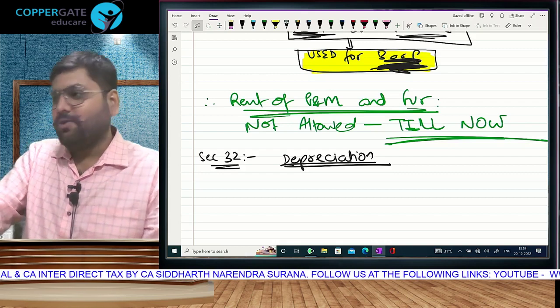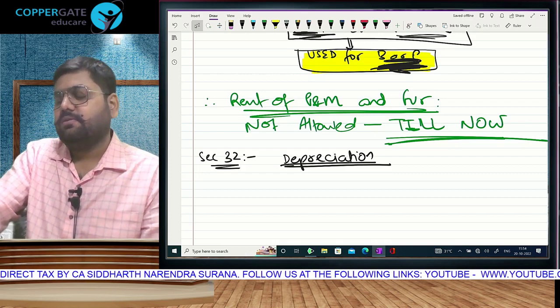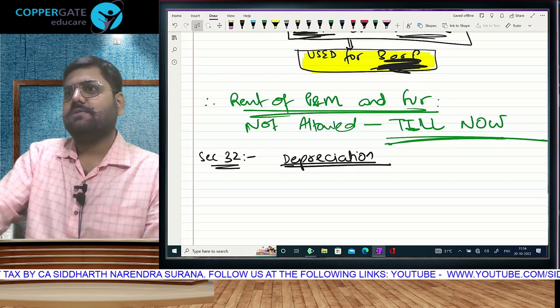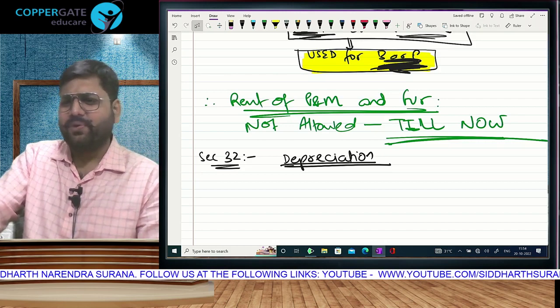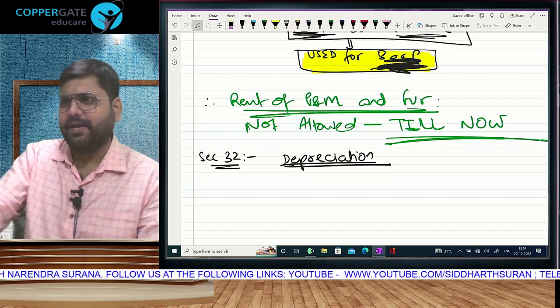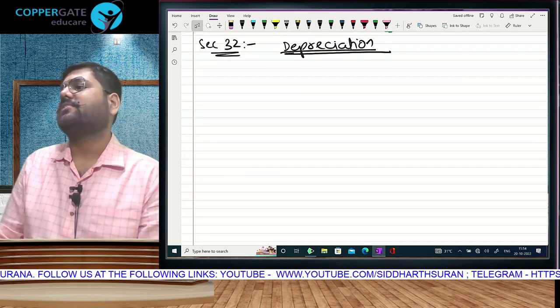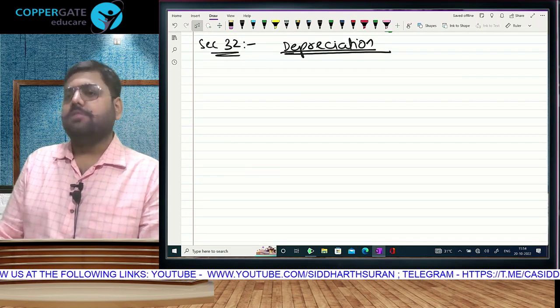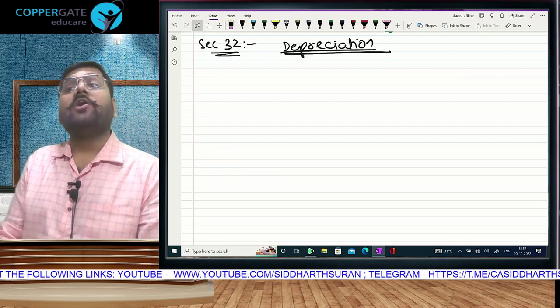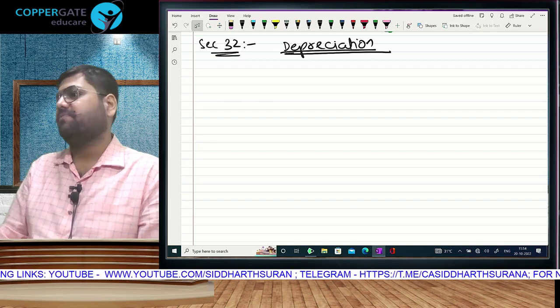My question is, are all these expenses for the purpose of your activity? Should you get a deduction? But not the full cost as deduction. We will get it by calling it depreciation, and that depreciation deduction will be given to the assessee under section 32, the biggest and one of the most important sections of business profession right up to CA final.